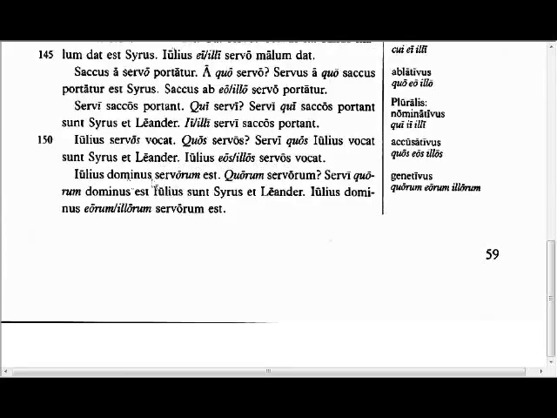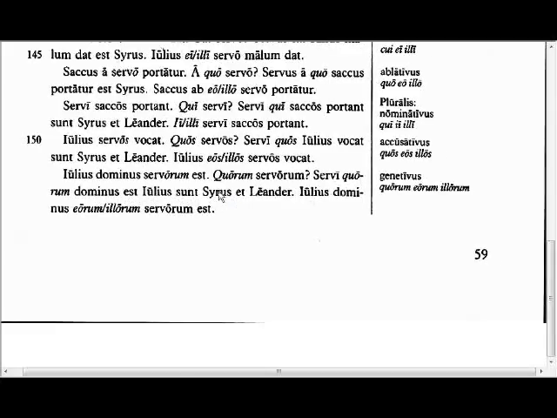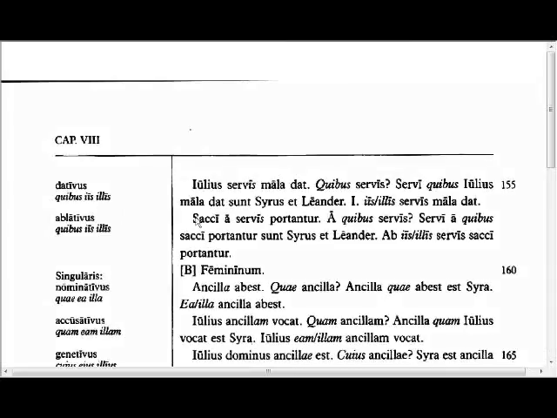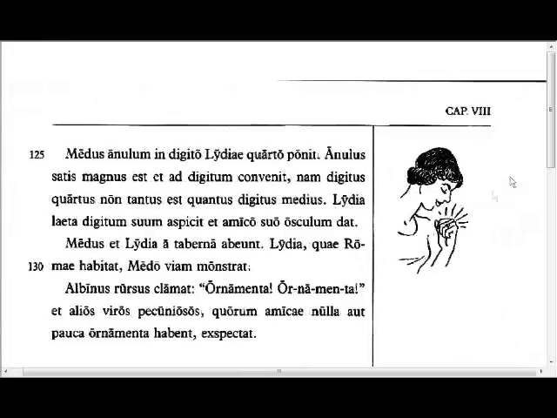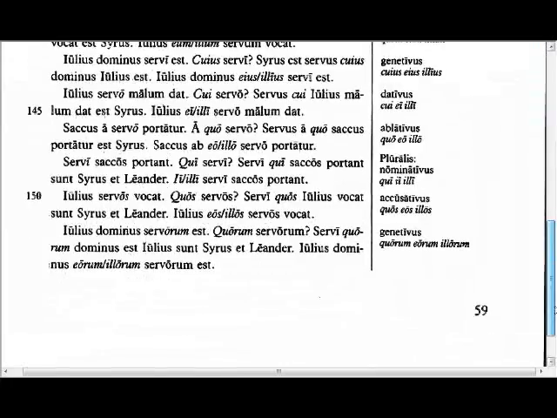Julius is the master of his slaves. Of which slaves? The slaves whose master is Julius are Cyrus and Leander. Julius is the master of them, or of those slaves.